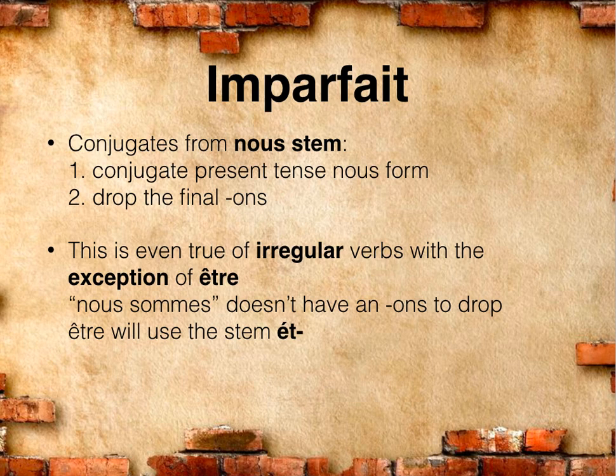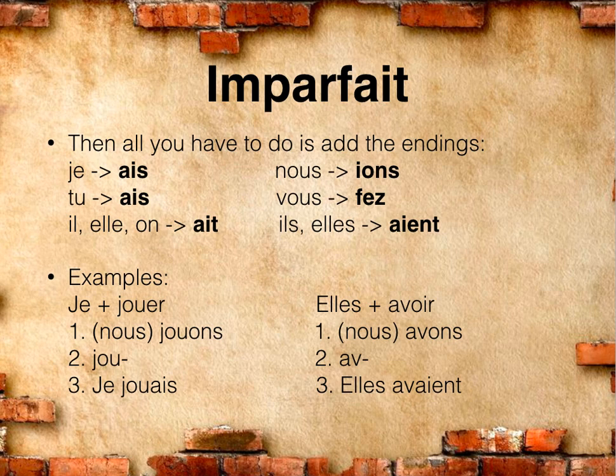So remember that nous sommes is the only verb in French that does not have ons at the end of the nous form. It doesn't exist, therefore we can't drop it. So we have an irregular stem for être, which is the stem ét, é accent aigu t. This is the only irregular stem in the entire French language because it's the only verb that doesn't have ons in the nous form of the present.